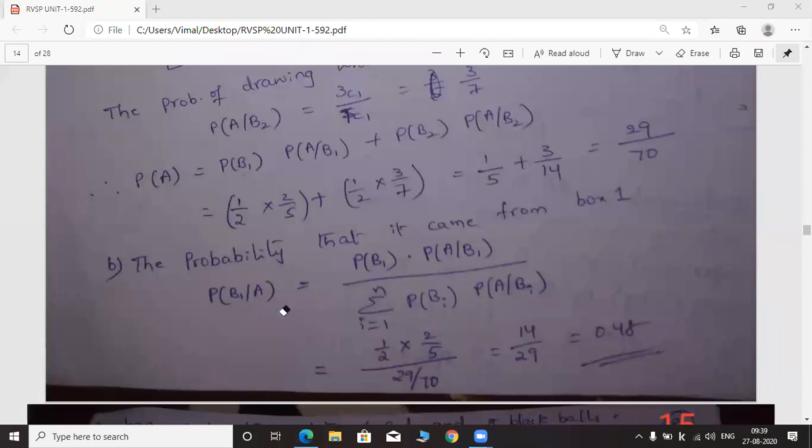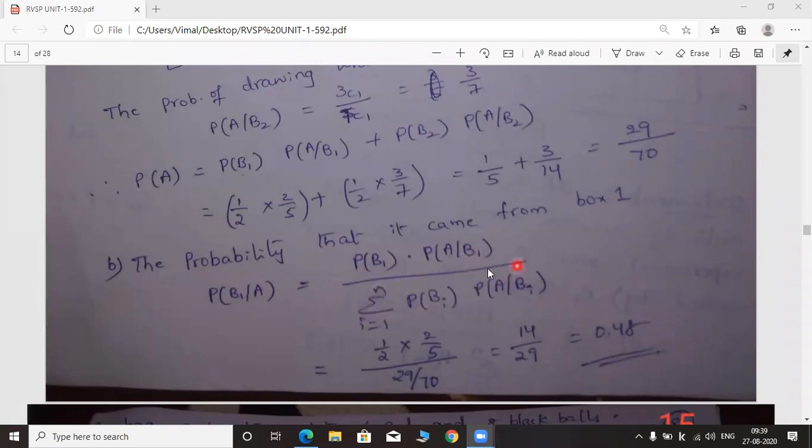So according to Bayes theorem, we have to calculate P of B1 given A. P of B1 given A means the probability of getting the white ball from box 1, particularly from box 1. So this bit can be solved by applying Bayes theorem. This is the formula of Bayes theorem.